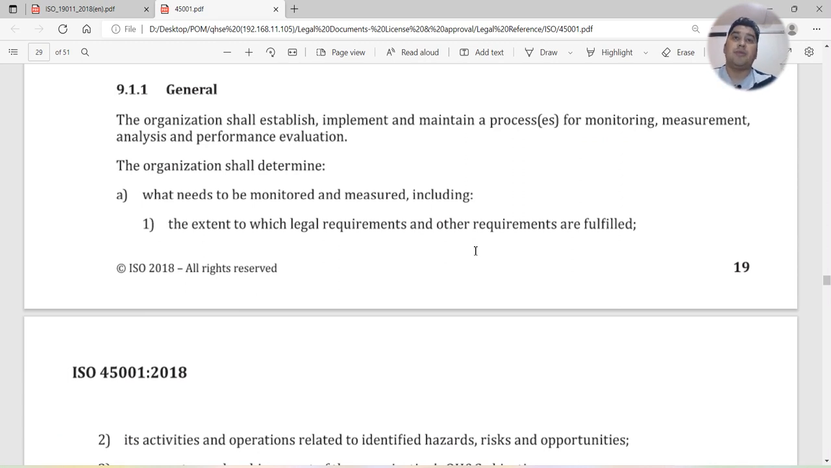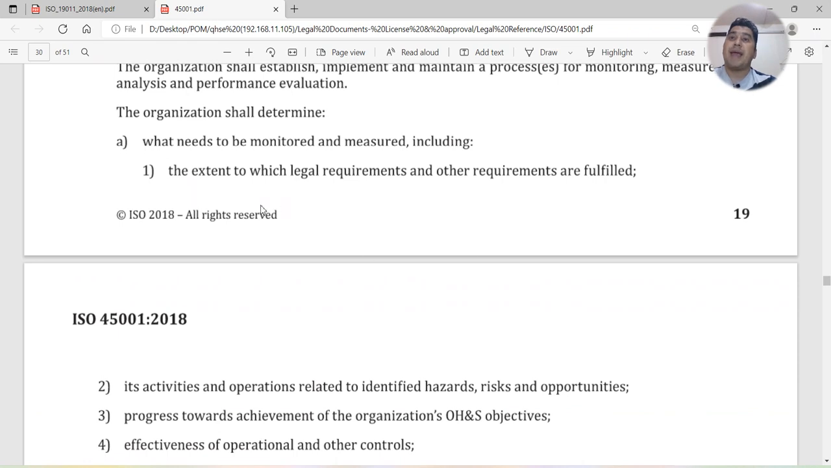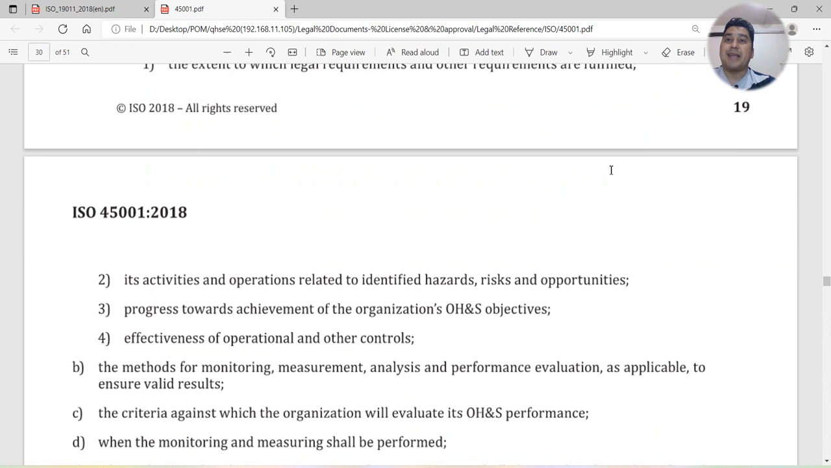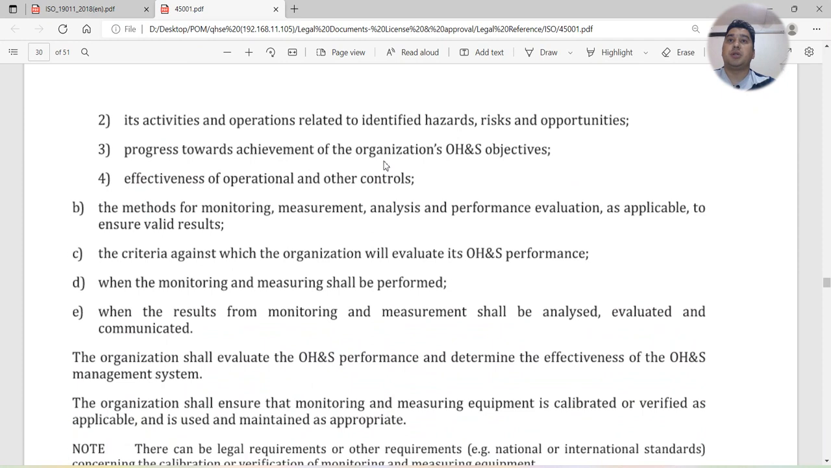And when you are making that, you should consider the extent to which legal requirements and other requirements are fulfilled. You need to consider the legal requirements also, which are required to monitor or inspect or audit. Its activities and operations related to identified hazards, risks, and opportunities. Progress towards achievements of the organization's objectives. Those also need to be considered when you are doing audit or inspection. Effectiveness of operational and other controls. These need to be considered.